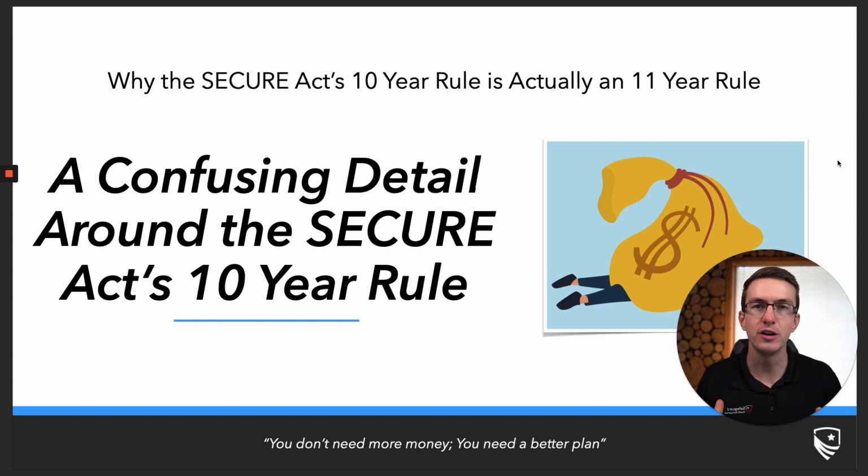The Secure Act was put into law in 2020, and this Secure Act really changed the estate planning landscape forever. Under previous rules, when you inherited a retirement account, you were able to stretch required minimum distributions across the rest of your life. Now, because of the Secure Act, this stretch rule was replaced with something called the 10-year distribution rule. This 10-year distribution rule essentially mandates that you would completely exhaust that account within a 10-year period. So rather than be able to stretch that tax liability across your life, you now have 10 years to use up that given inherited IRA account.